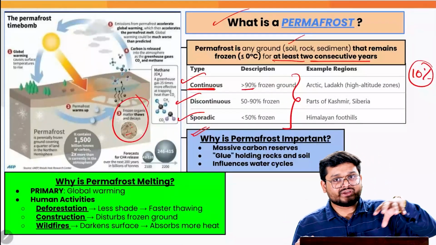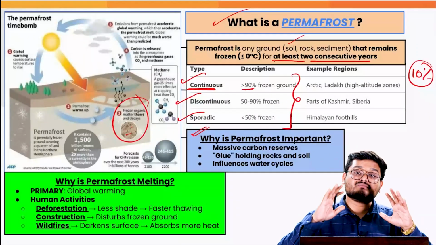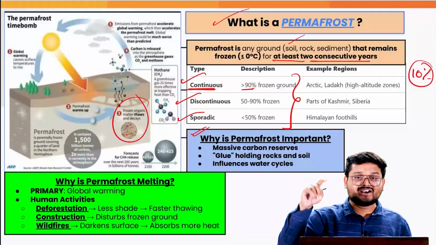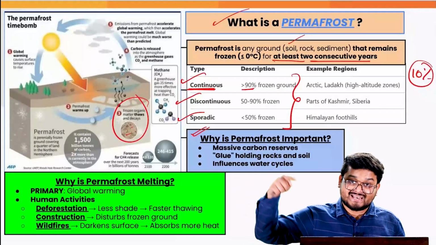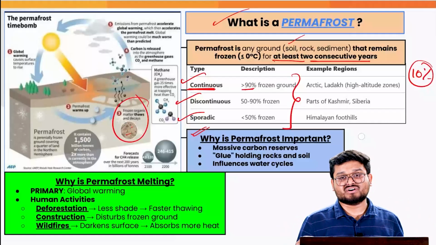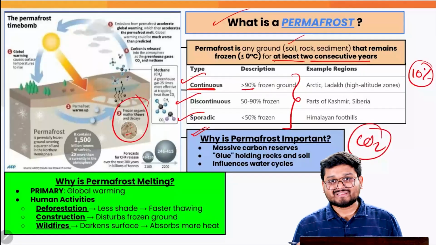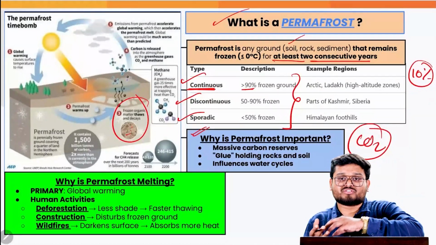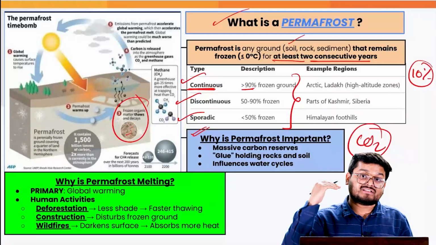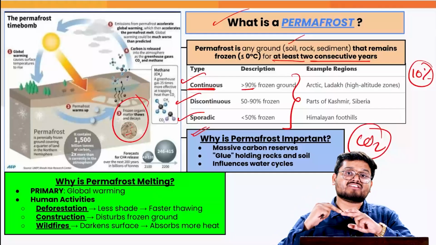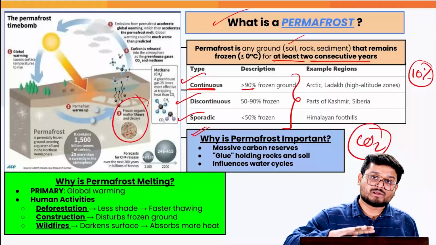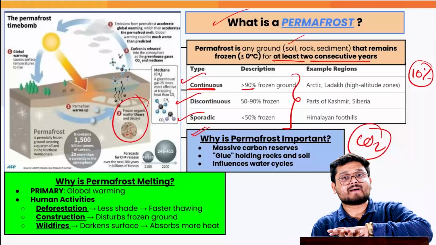Most of the world's permafrost is naturally found in the Arctic region, around the entire regions of the US, Canada, and mainly in Russia, as well as in Jammu and Kashmir and Ladakh. These are extremely important because they are massive storage reserves of carbon dioxide. That is, within these spots below the soil, we have massive organic matter which is stored. If at all the ice above melts, there can be massive amounts of carbon dioxide released into the atmosphere. That is why permafrost keeps the carbon dioxide trapped within our soil.